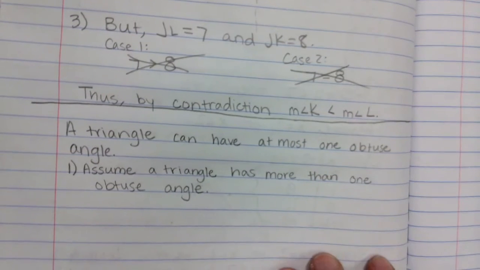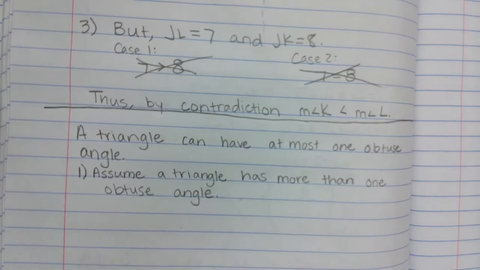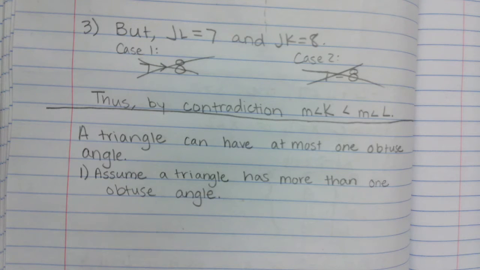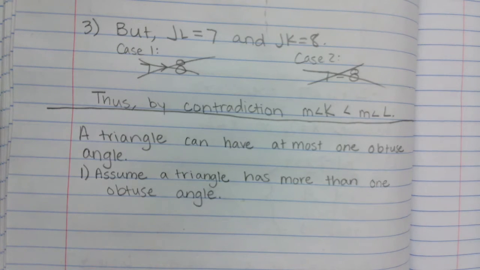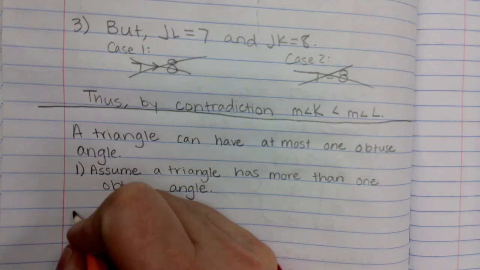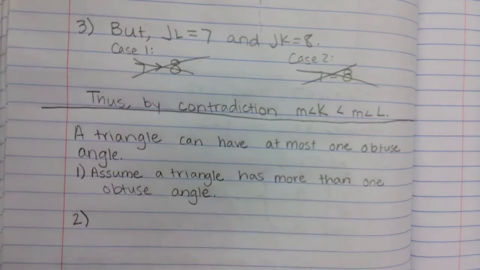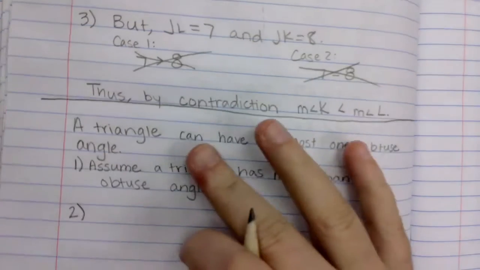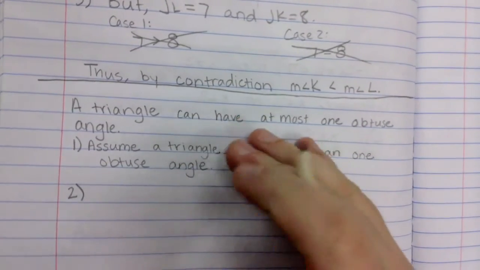Remember, opposite means like we're filling out that black and white. Either you are wearing a jacket or you are not wearing a jacket. We played that game yesterday, right? Either the number is even or the number is odd. So we're going to assume a triangle has more than one obtuse angle. What do we know about obtuse angles again? They're more than 90. So let's name those angles. We just need two different angles. What do you guys want to name one of the angles in the triangle?